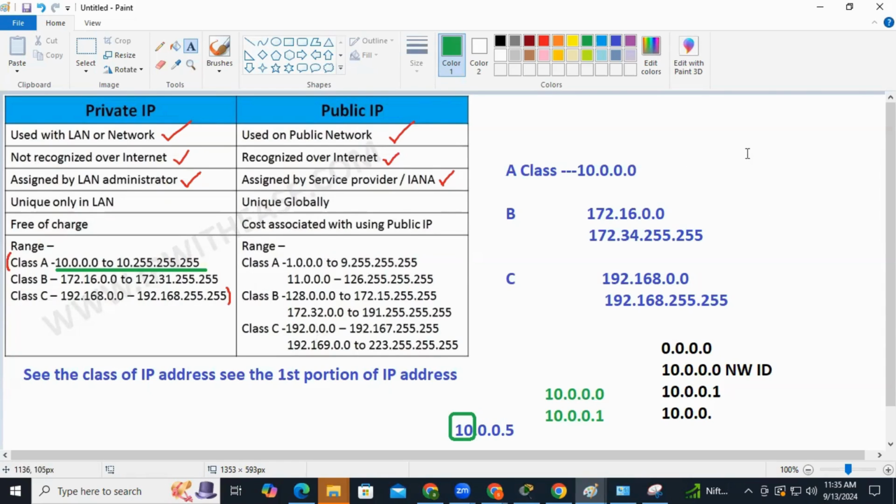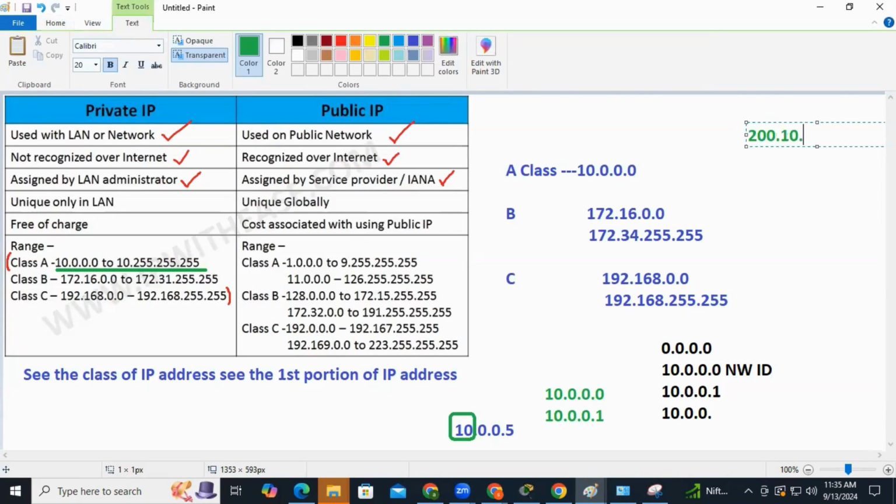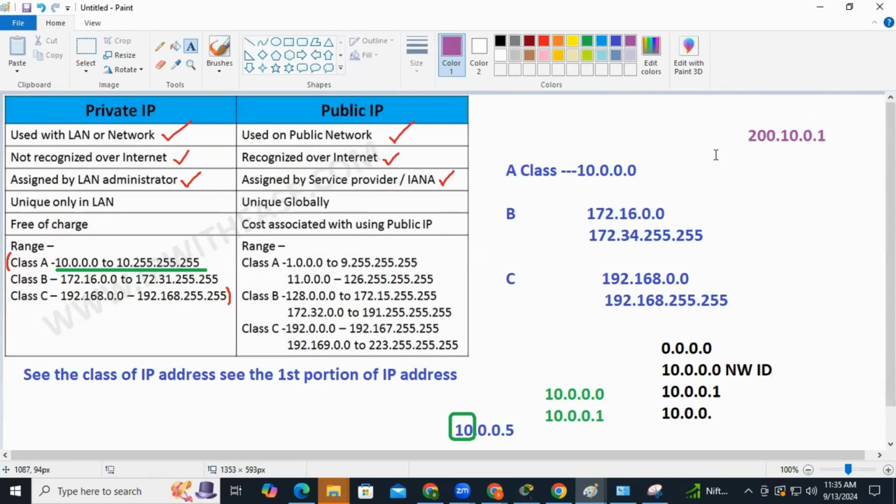Now, if I say for example 200.10.0.1, the question is: is it a private IP or a public IP? The first thing is to see the class of the IP address, by looking at the first portion.